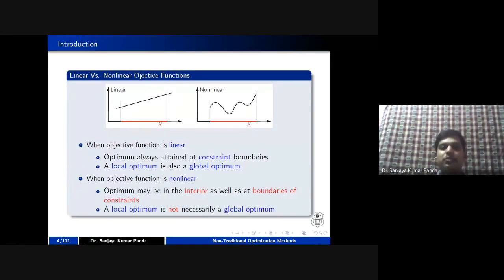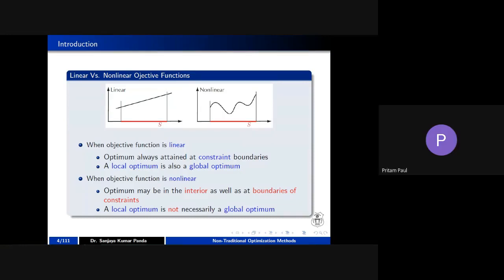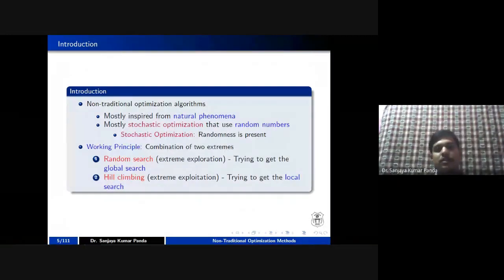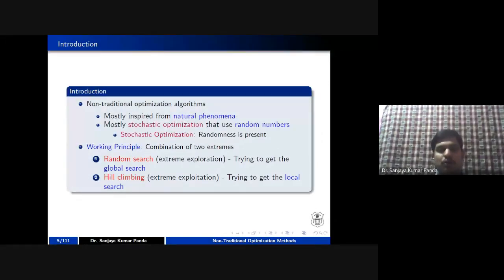So by using these non-traditional methods, what do we want to achieve? We want to achieve a solution which is close to the optimal solution, right? That's why we are going for non-traditional methods instead of using linear programming or dynamic programming techniques. Although we'll discuss the genetic algorithm and PSO, these are based upon nature-based algorithms.